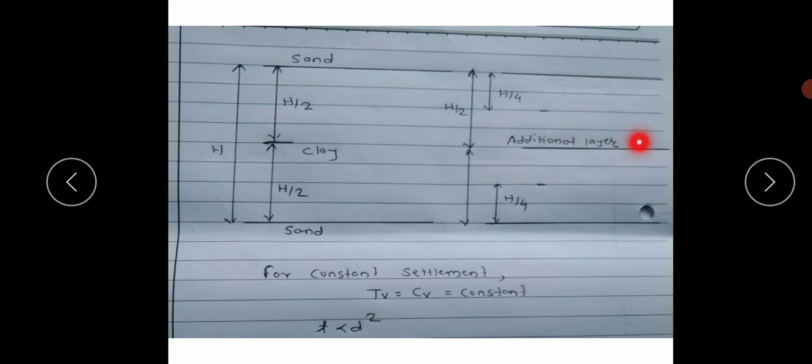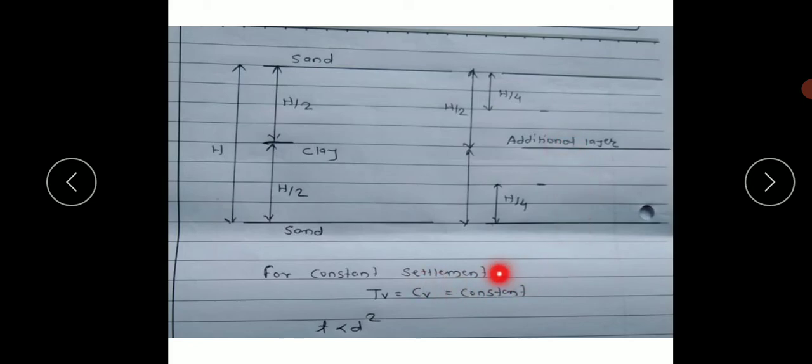An additional layer is provided over here. In the first case, the drainage path will be H by 2, as at the center of this thickness. If an additional layer is provided, then at the center the particle will have to move a distance H by 4. From here H by 4, from here H by 4. Similarly at this point H by 4, H by 4.